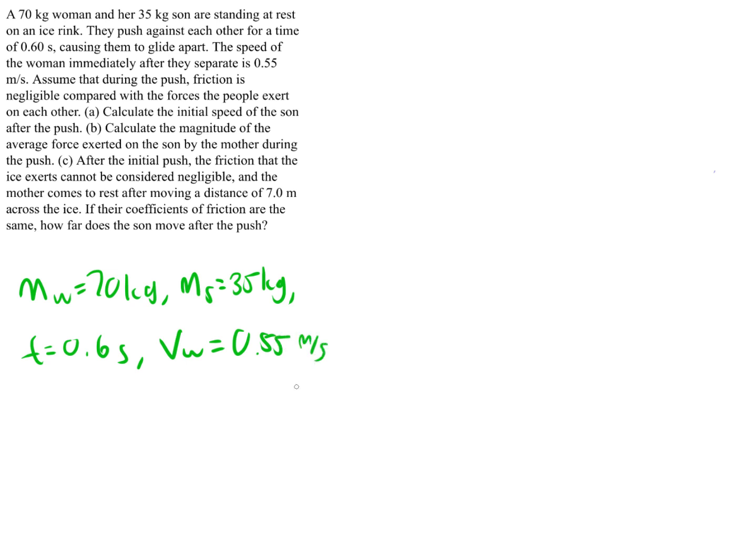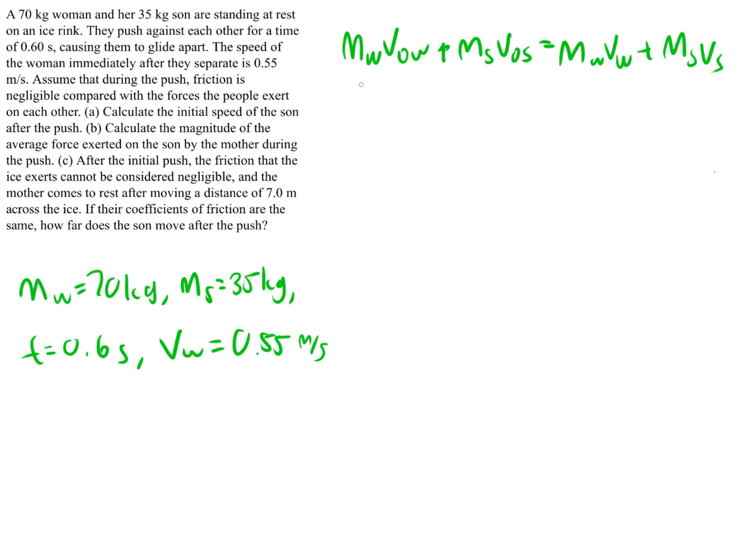So by momentum conservation, we know that the momentum before the push must be equal to the momentum after the push. So the momentum of the woman before the push, the initial velocity, plus the momentum of the son before the push must equal the momentum of the woman after the push plus the momentum of the son after the push.